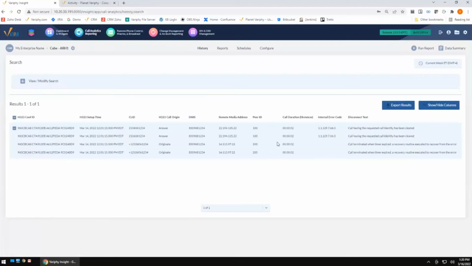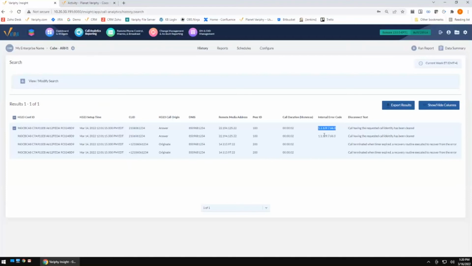And here we go. So the nice thing about that is we clearly identified this is just one sequence, or one call taking place, but this error message actually happened twice. So this internal error code actually happened twice within the same call. This is a great way to draw attention to anomalies within the system. Again, most of the time those internal error codes are only going to happen on an answer record or originate record. In this case, it happened twice.